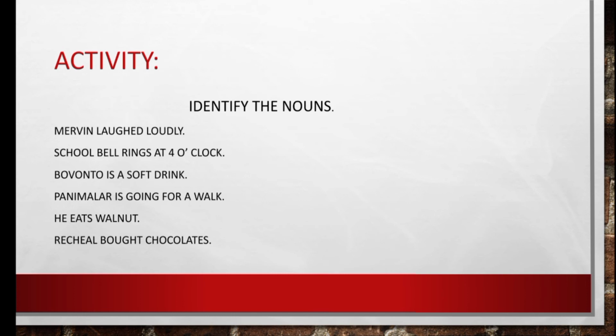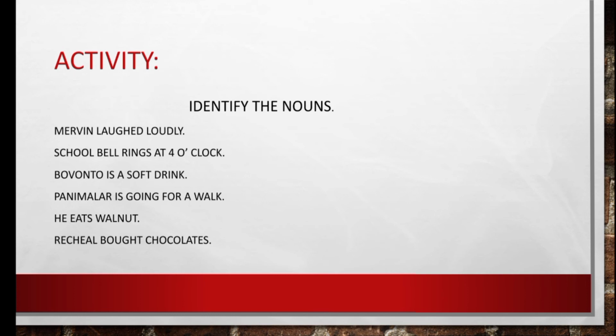Very good. Mervyn is the noun present in the sentence. And: school bell rings at 4 o'clock. So how many nouns are there? Yes, you're right. There are 2 nouns in the sentence. And what are they?